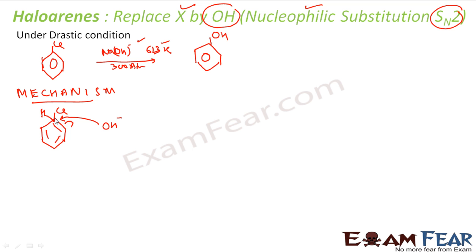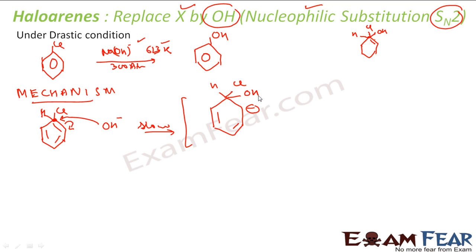Now if my OH is also added, and you see this hydrogen here, right? You see the bonds here: there will be the OH bond, there is Cl, there is hydrogen. So the number of bonds is 1, 2, 3, 4, 5. Carbon is tetravalent, it can't have 5 bonds. So this bond will break and the negative charge will come here. This is a very slow step. So what you get is this compound with a negative charge, with H, Cl and OH. Correct? Now this particular carbon is tetravalent.